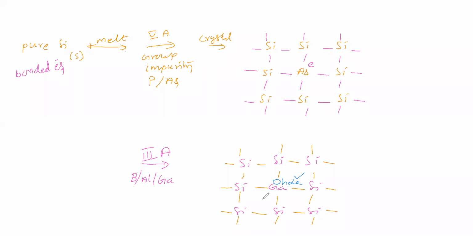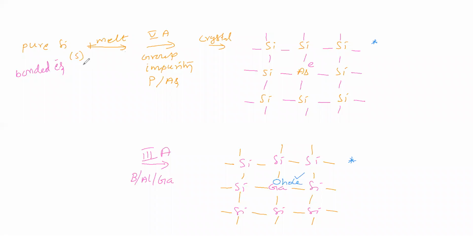So this conductivity is high due to what? For this extrinsic semiconductor, conductivity is high due to which one?